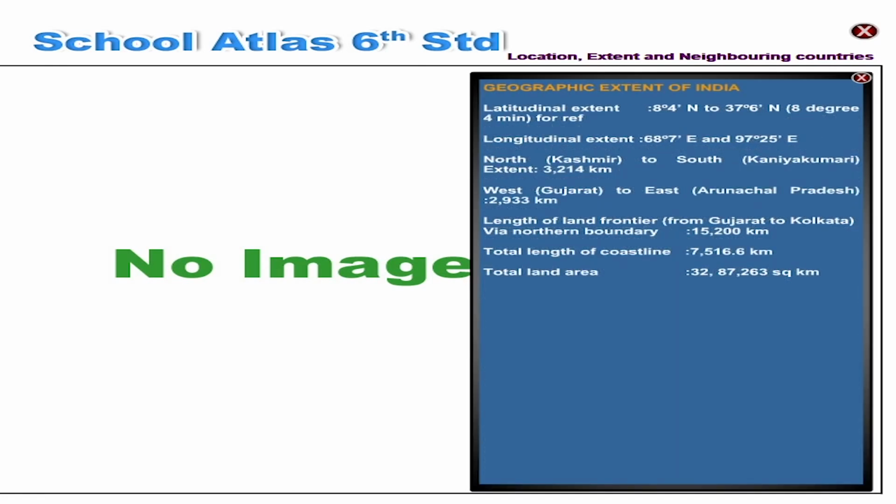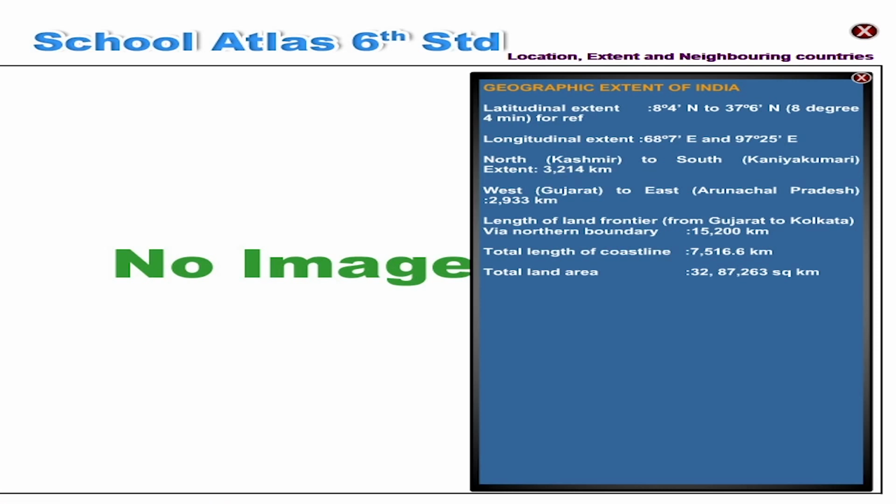Geographic extent of India. Latitudinal extent: 8 degree 4 minute north to 37 degree 6 minute north. Longitudinal extent: 68 degree 7 minute east to 97 degree 25 minute east. North Kashmir to south Kanyakumari extent: 3214 km. West Gujarat to east Arunachal Pradesh: 2933 km.